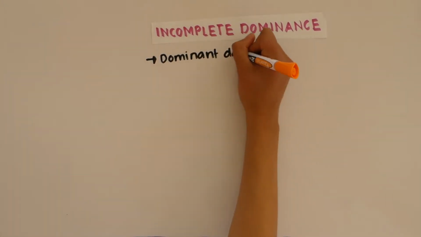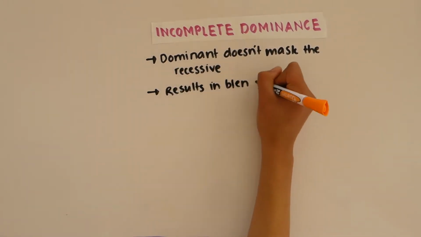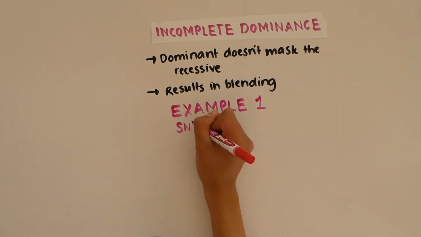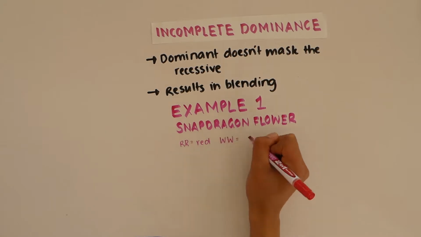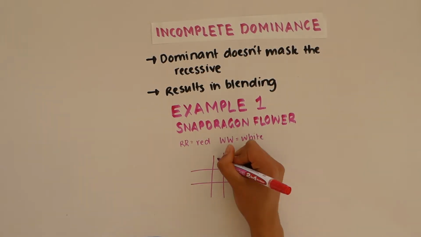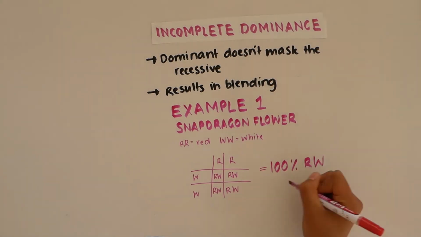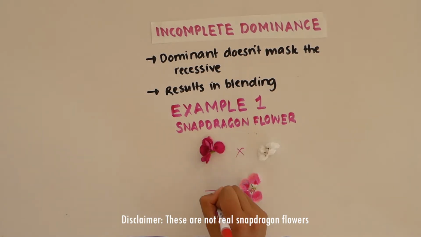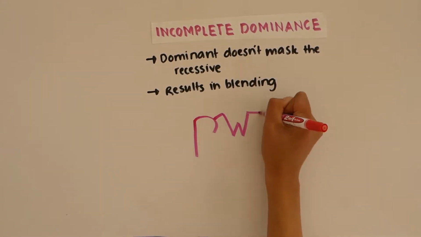Incomplete dominance is a process occurring in heterozygotes in which the dominant allele does not mask the effects of a recessive allele, resulting in the blending of phenotype. When a red homozygous snapdragon flower, represented by the capital letter R, is crossed with a white homozygous snapdragon flower, represented by the capital letter W, 100% of their offspring will show a pink colour, a blend of the red and white parental alleles. Why doesn't incomplete dominance produce a simple Mendelian cross?